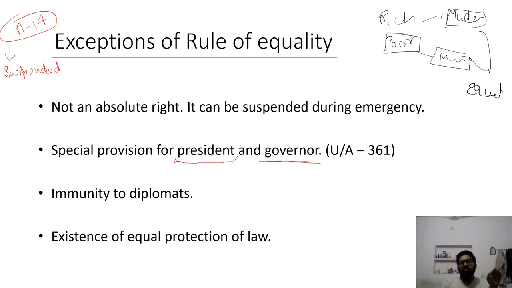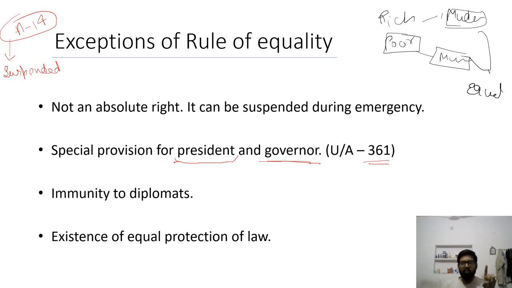So these are special provisions, and these provisions are given under article 361. We have seen that president and governor have some special power. We can't do anything if they are on their post.